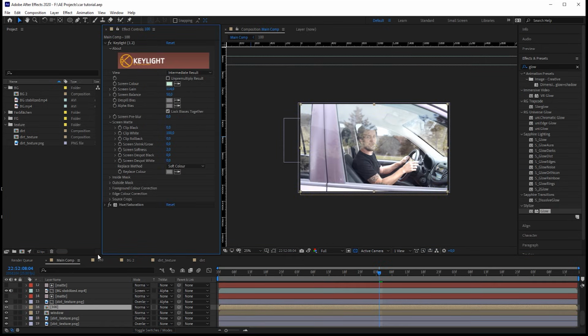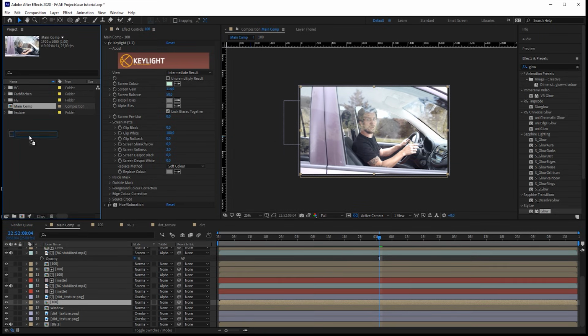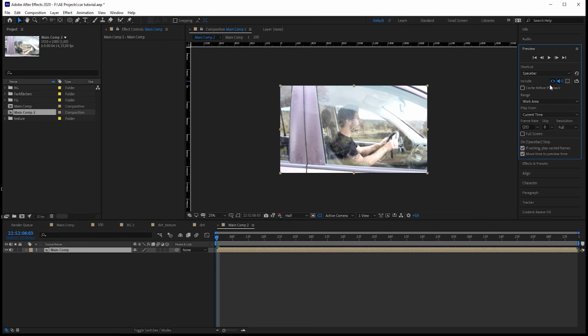So what I'm going to do now, I could either pre-compose all of this, or I'm just using our main comp and dragging that onto a new composition and go to half resolution for the composition as well as the playback. And now I hit S, set a keyframe, hit P, set a keyframe. So this is scale and position. Hit U to reveal both of the keyframes. Now I'm just scaling this up.